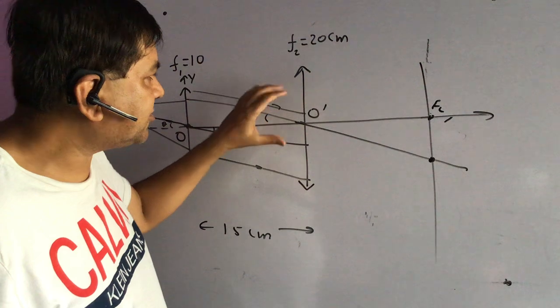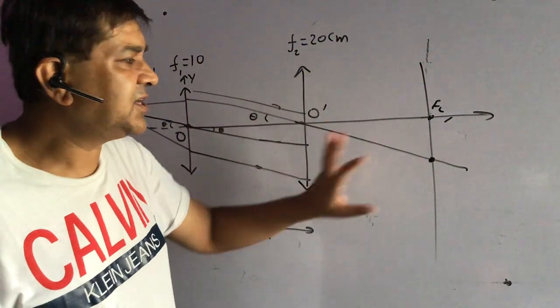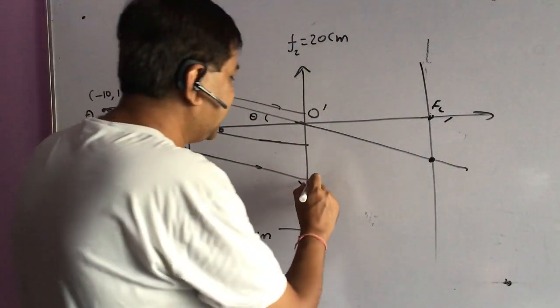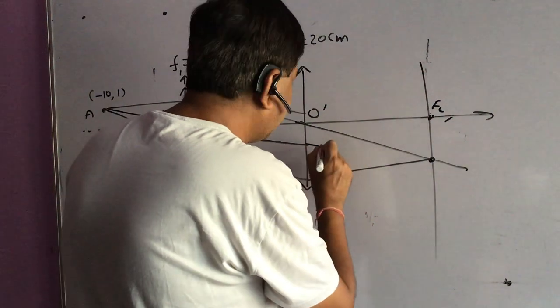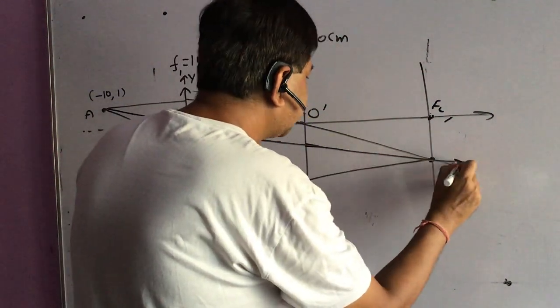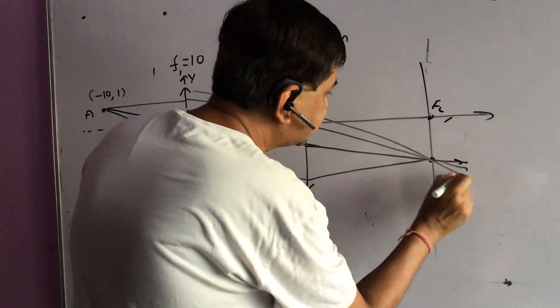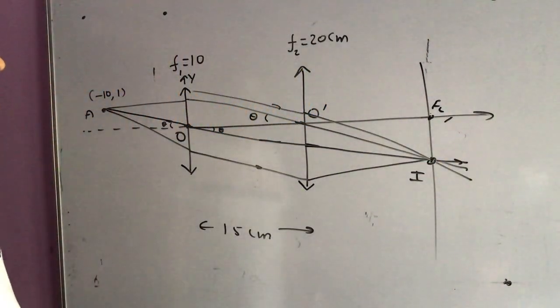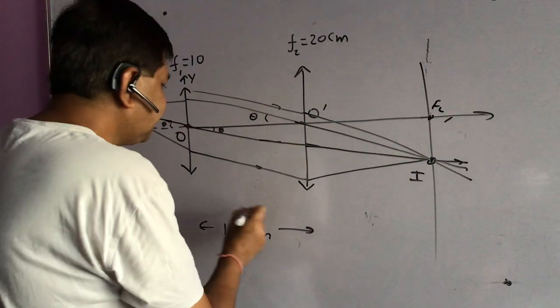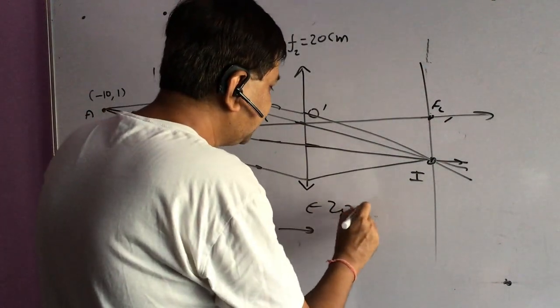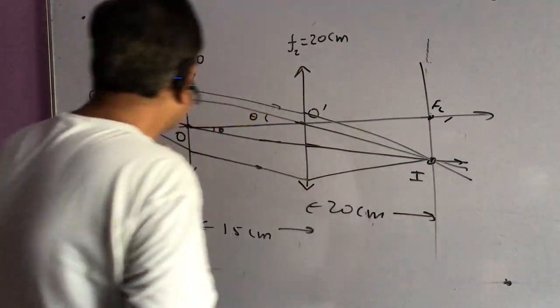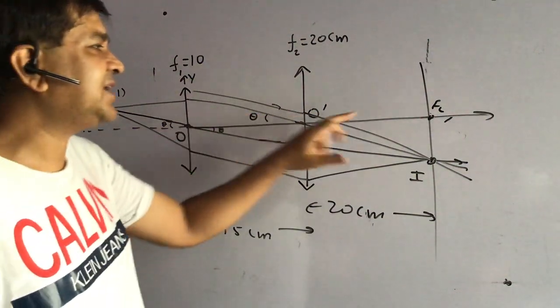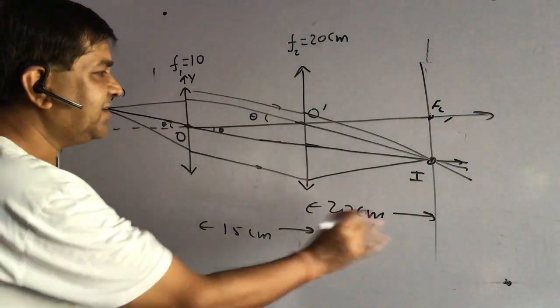So all those rays crossing the second lens will be concentrated at this point, we will get focused at this point. So this is the point of the final image then. This is the final image point. So we have to locate the coordinate of this point. You can see here clearly, this distance is 15 centimeter and this is 20 centimeter. So what is the distance from the origin O along X? So this is totally going to be 35 centimeter.